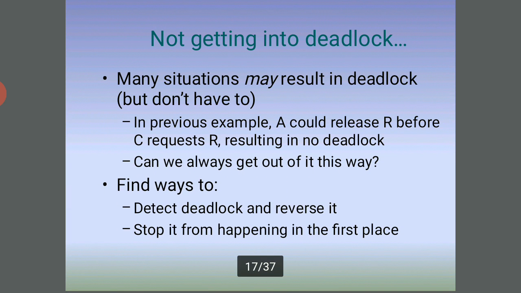Many situations may result in deadlock, but they don't have to. In the previous example, A could release R before C requests R, resulting in no deadlock. We can always get off this way and find ways to detect deadlock, reverse it, and stop it from happening in the first place.